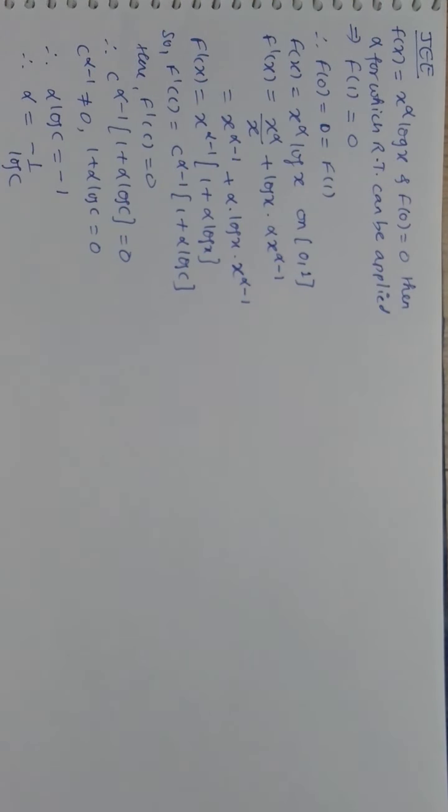Okay, now let us think on it. The value of alpha will not be defined only where log c is going to become 0. Log c becomes 0 at 1, and log c is not defined at 0 anyway, so there is no problem. That means 0 and 1 will be dropped. I can see the value of alpha exists between 0 and 1.